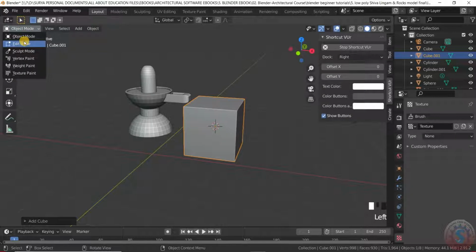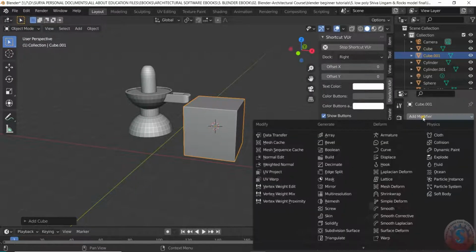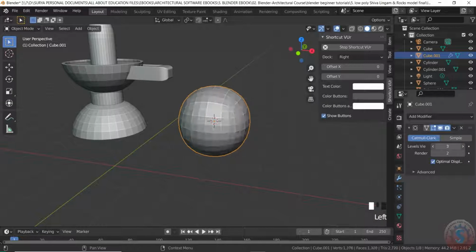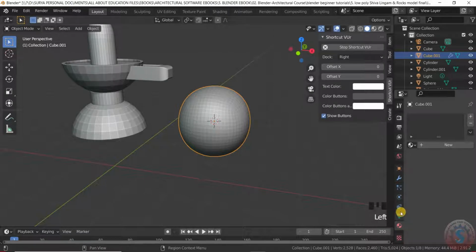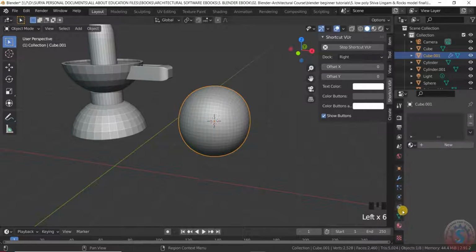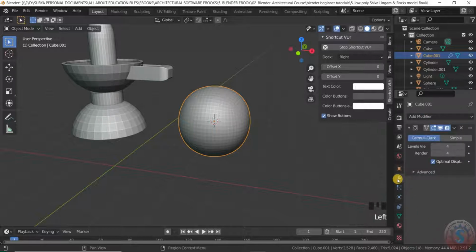After selecting the cube, go into the object mode only, and you can observe the add modifier, and go into the add modifier. You can observe the subdivision surface and give the levels of view somewhat 4 and the rendering to 4. And then after I want to give the texture and the modifier. You can observe the modifier here.